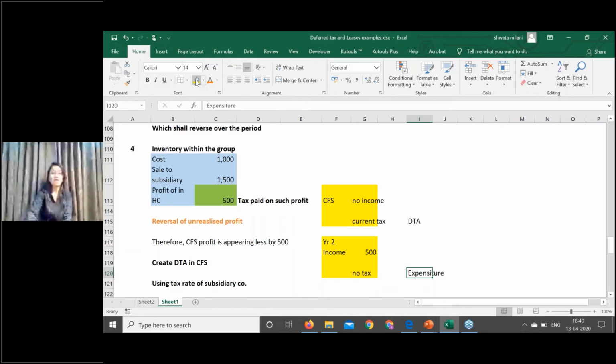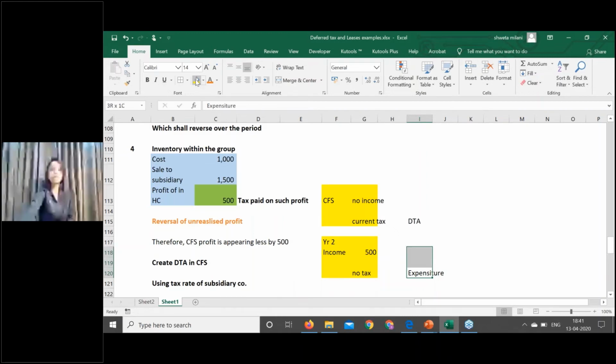So this is the case where you recognize DTA in year 1 when you reverse the unrealized profit, and as soon as you recognize this unrealized profit, you will reverse this DTA, and there would be a matching concept. So this is again a second example of deferred tax which is arising in the books of accounts and which is getting reversed in the books of accounts. There is no concept of matching it with what is happening under the income tax. I hope it is clear to you all.